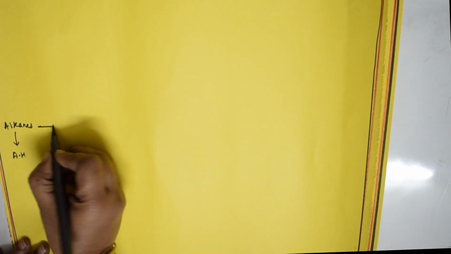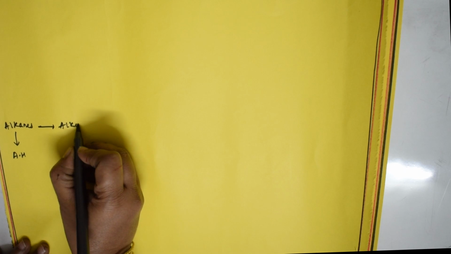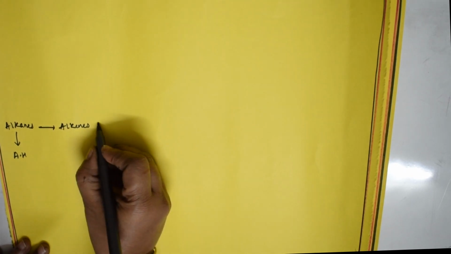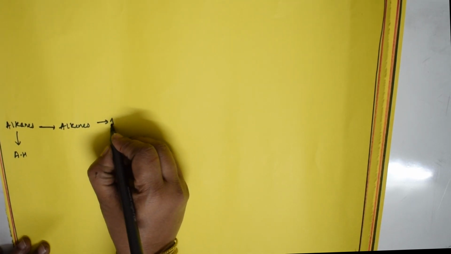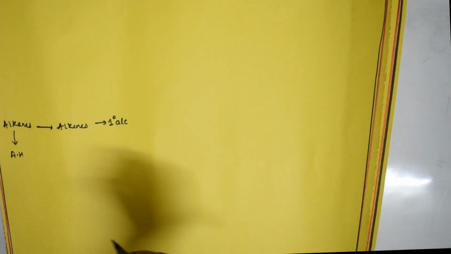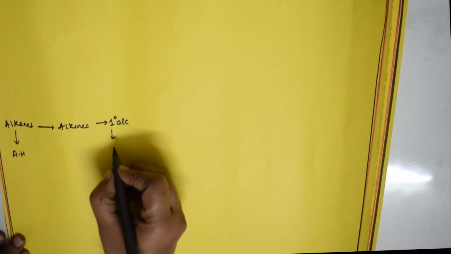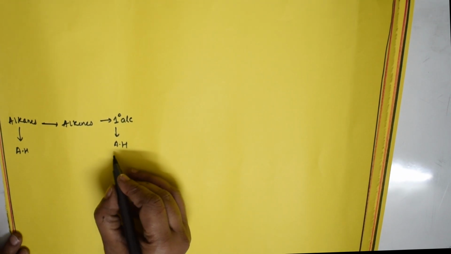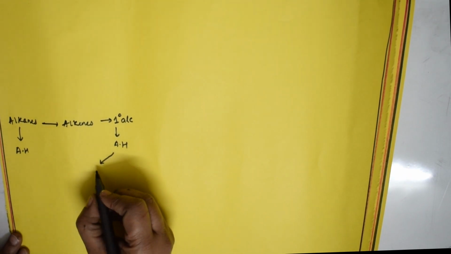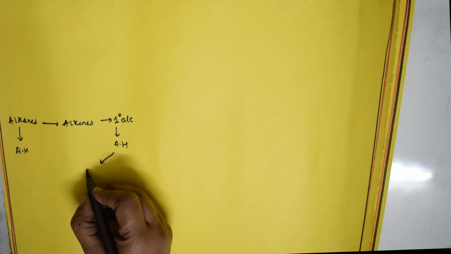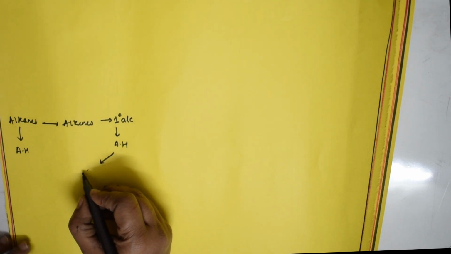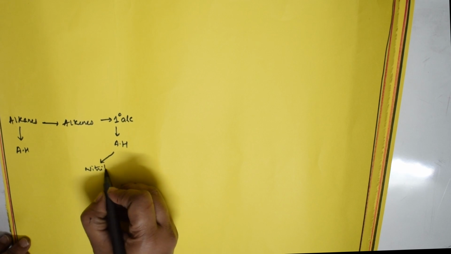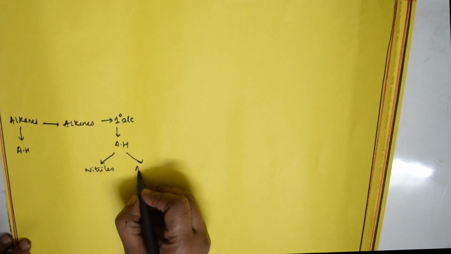We have converted alkanes to alkyl halides, done. We have converted this into alkenes, done. Then we have converted this into your primary alcohols, that is also done. This primary alcohol is again converted to alkyl halide, done. This is fine. Now this alkyl halide is again converted into, as I said, nitriles, rather ethyl cyanide. Okay, nitriles it is converted. It is also converted into amines, correct?